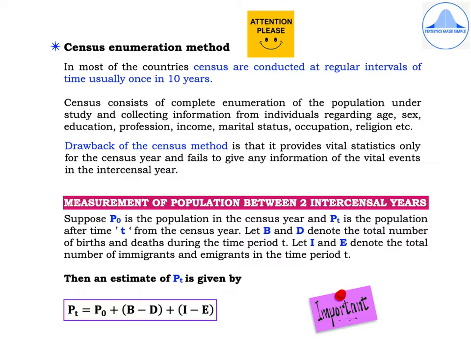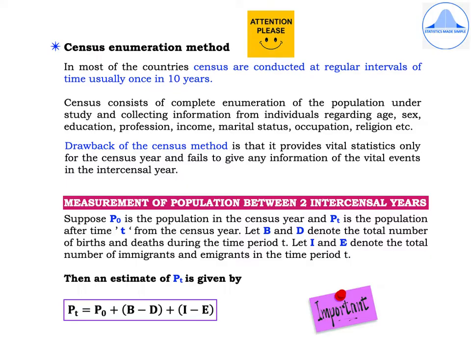Let us now learn how to measure the population between two intercensal years. Suppose P naught is the population in the census year and Pt is the population after time t from the census year. Let B and D denote the total number of births and deaths during the time period t.